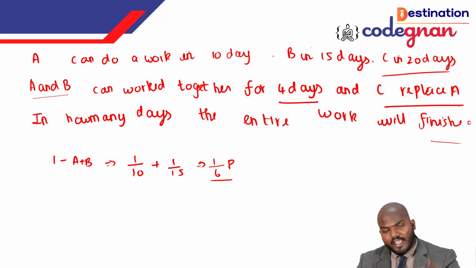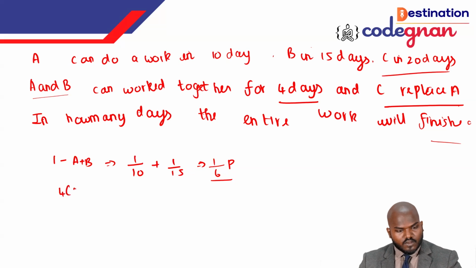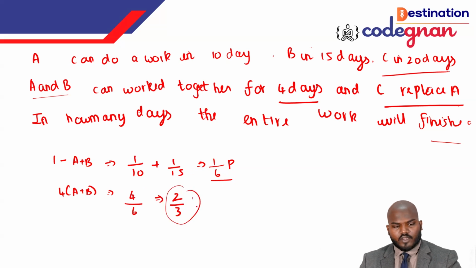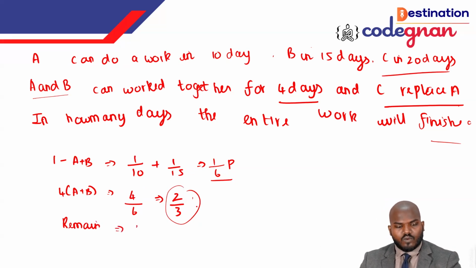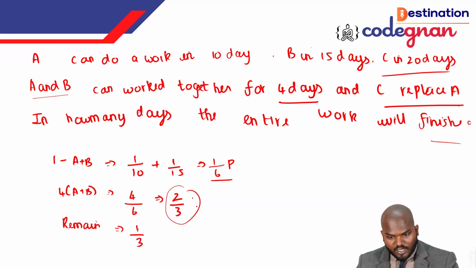So that 1 day is a 1 by 6 portion, which means 4 days is what value, guys? We can say it is 4 by 6 portion. If you resolve this, we will get the value 2 by 3. So this is the portion completed. Then you need to consider the remaining work. Out of 3, 2 portions are completed. Then what is the remaining? 1 by 3 of the work is remaining now.